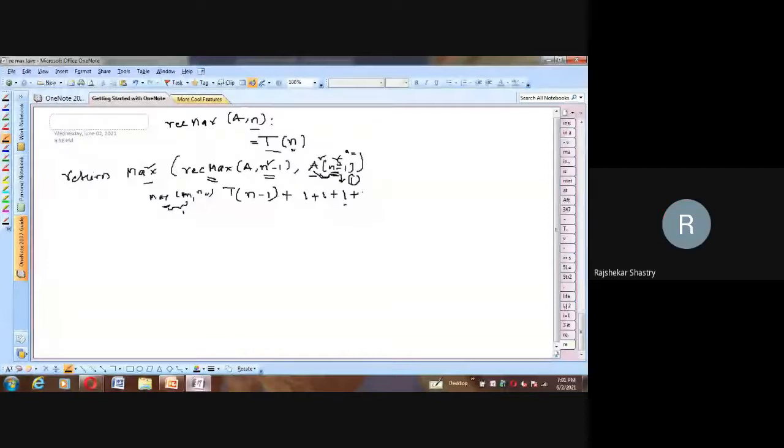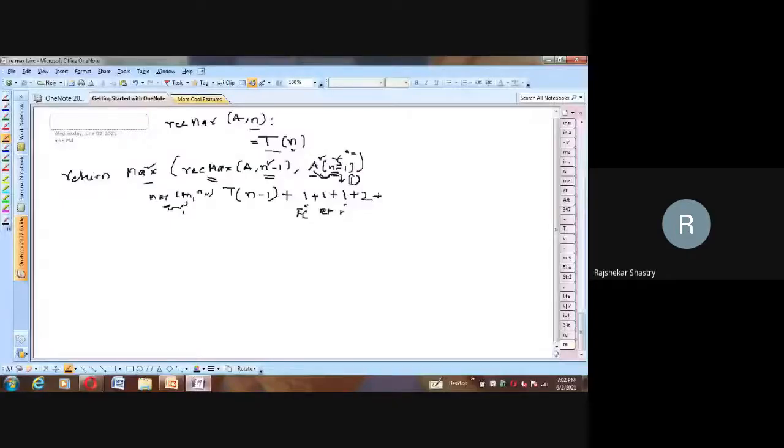Array indexing, but before that, some subtraction operation has to be performed. So that's the 2. And then comes one more 2. Return will have 1. Fine. So let me write here, as you said, T of n minus 1 is the recursive call function name, and this one is the function call, and this is the return value.